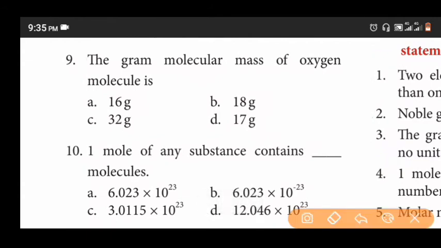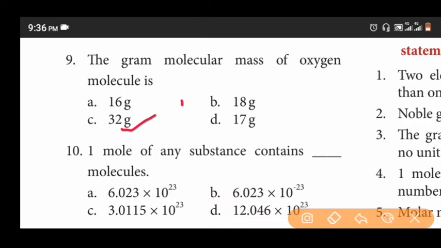Next, 9th question. The gram molecular mass of oxygen molecules is: option 16 gram, 18 gram, 32 gram, 17 gram. The answer is C, 32 gram.